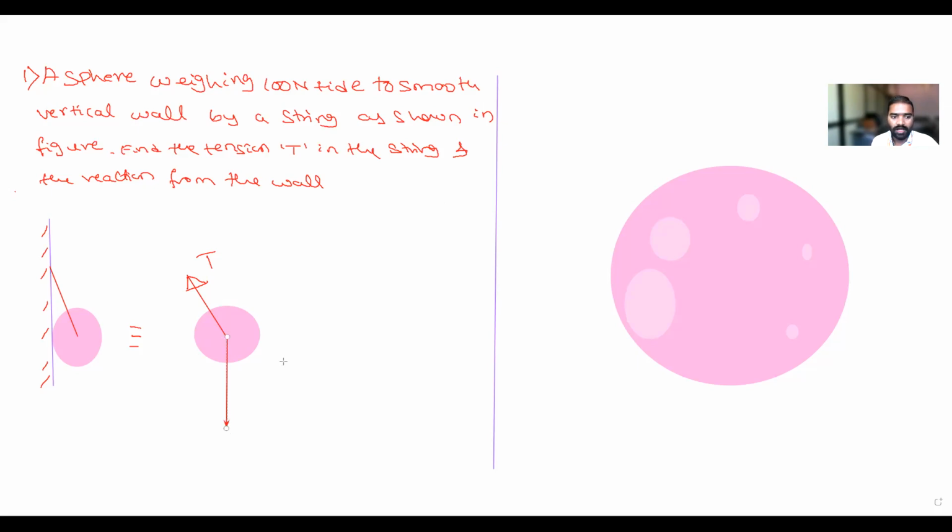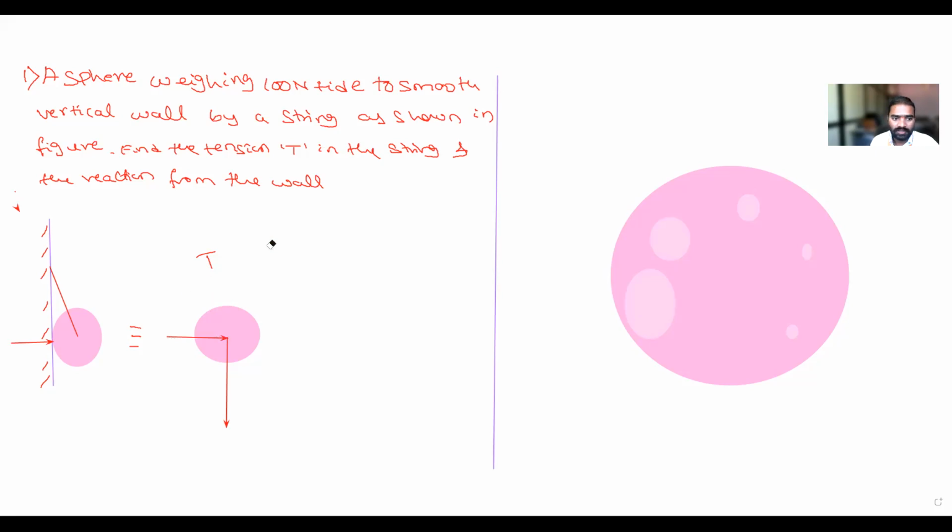This is weight. Again, is there any other force? Normal reaction from the ground. Where is the normal reaction? At contact surfaces. Where is the contact surface? This is the contact surface. This cylinder is attached to the wall. Correct, there is a reaction.